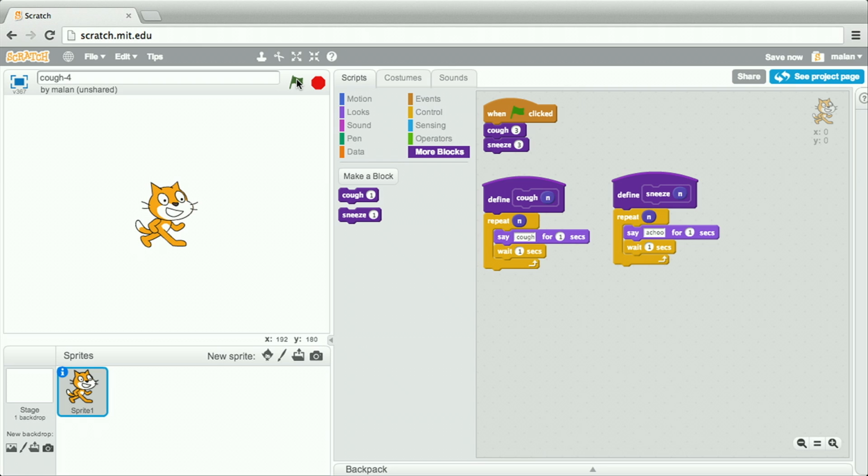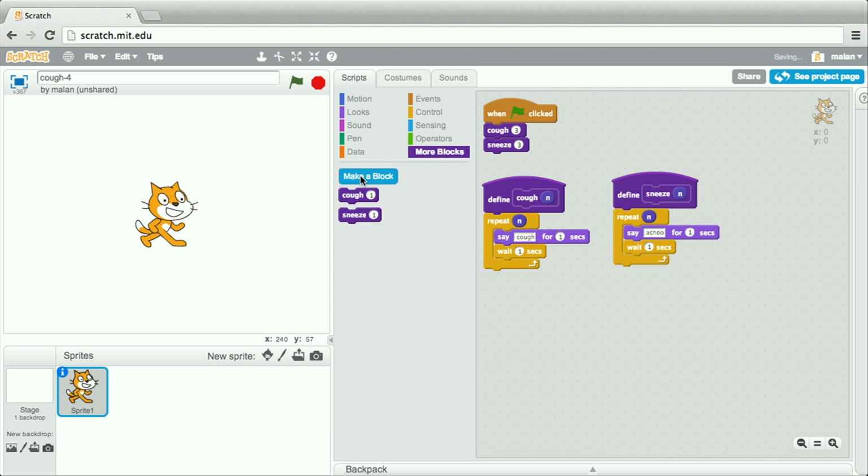Now, notice something that's bad about this design. Even though I didn't outright duplicate any puzzle pieces, I definitely dragged and dropped pretty much the same puzzle pieces, giving the one function an ever so slightly different name than the other, sneeze versus cough. So this is an opportunity for factoring out some common code. Indeed, notice the only difference between cough and sneeze is that one has Scratch saying cough, the other saying achoo. So couldn't we somehow generalize this code in such a way that we simply specify what word we want Scratch to say, and depending on that word, it will effectively be a cough or it will be a sneeze. So let's go ahead and do this.